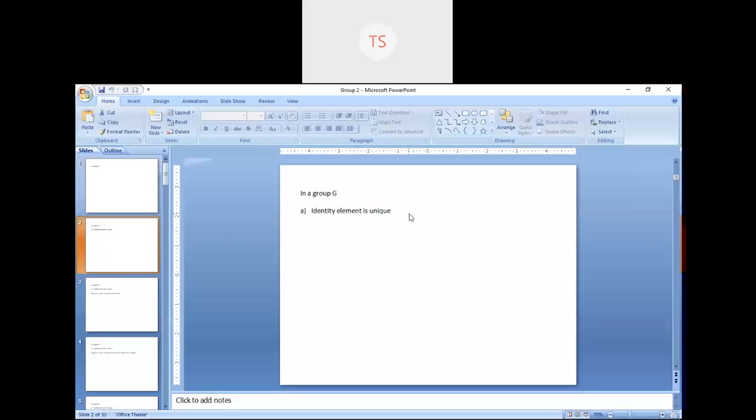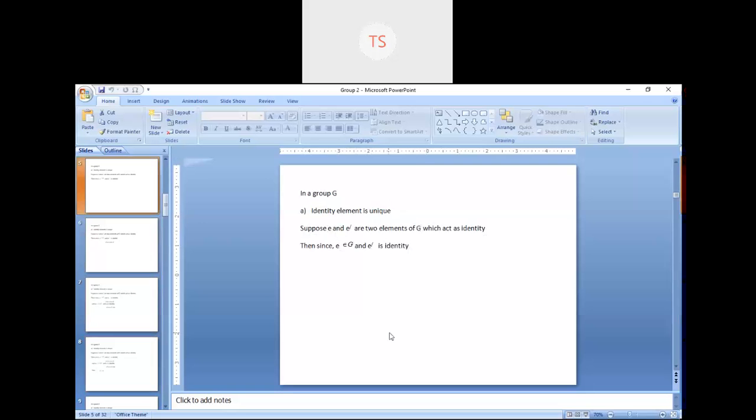Okay, so let's prove that statement. First of all, suppose e and e dash are two elements of G. So here we have taken two elements e and e dash in the non-empty set G, which act as identities. That means we are taking two identities in that particular set G, one is e, the next is e dash. Then, since e belongs to capital G, and we are taking e dash as the identity.